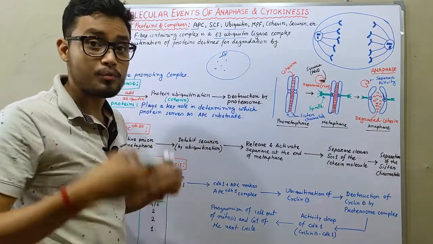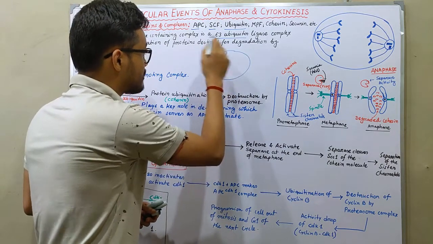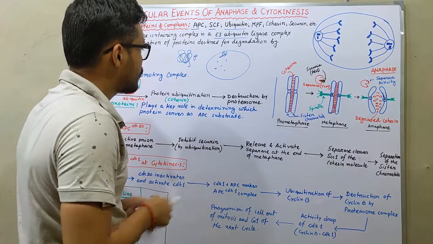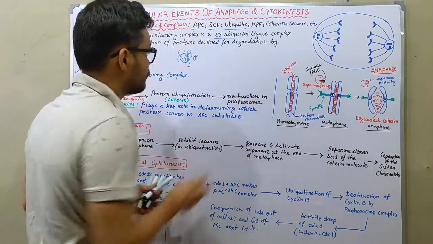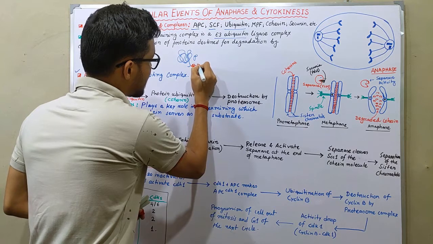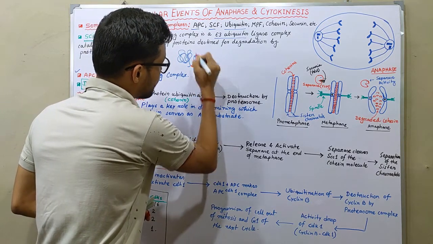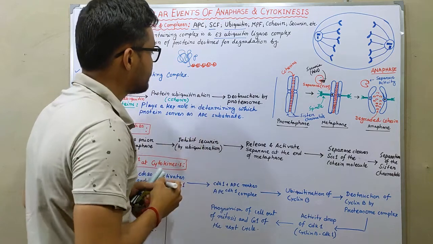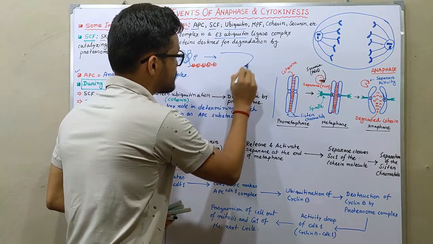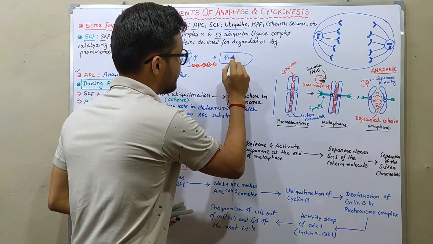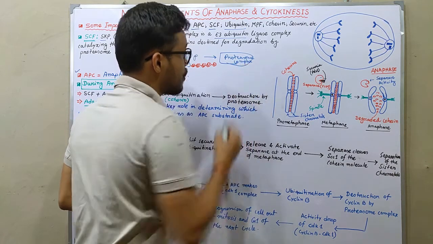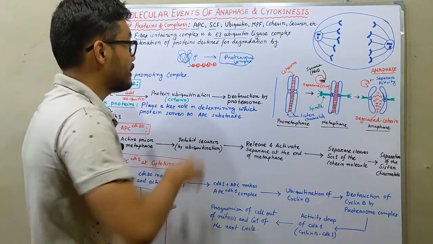When a protein needs to be degraded, ubiquitin is attached to it. Say this is a protein, and this protein needs to be degraded. Here ubiquitin first comes into play. Ubiquitin is attached to each of the proteins that are to be degraded, and after that it passes through a large multi-protein complex known as the proteasome complex. The proteasome complex only identifies those proteins that are ubiquitinated.